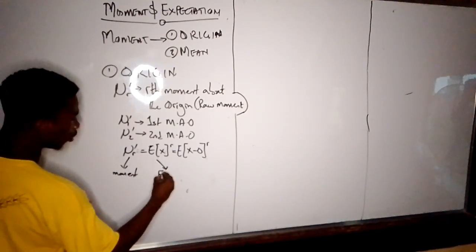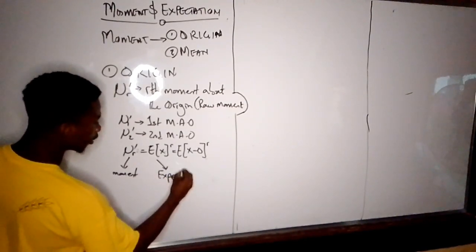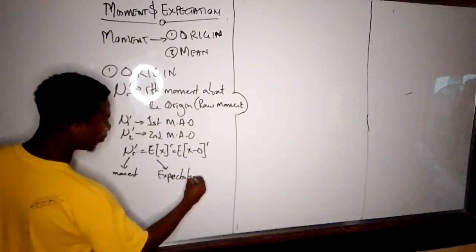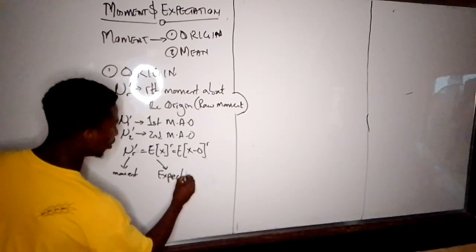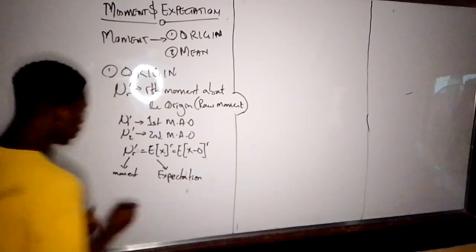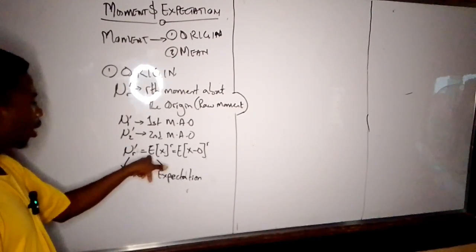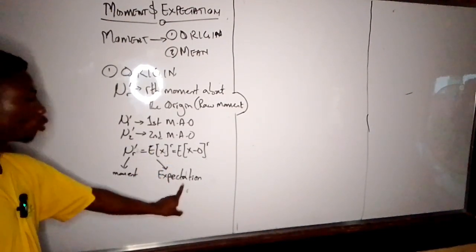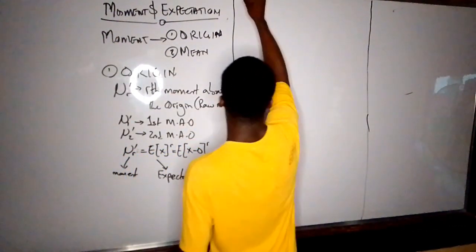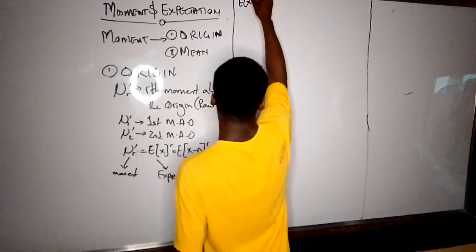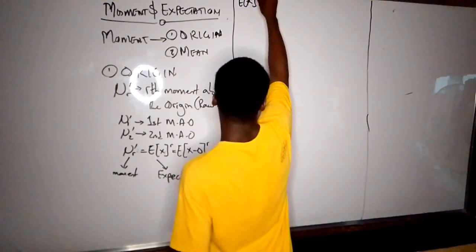Mu r prime is in terms of moment. Expectation of x raised to power r is in terms of expectation. Are we together?